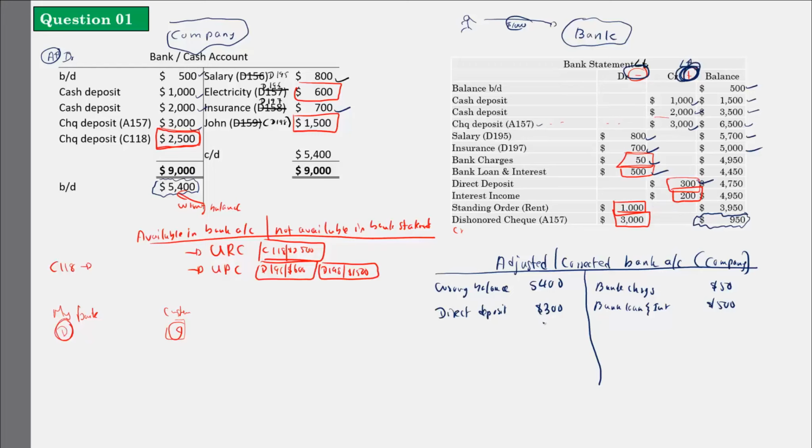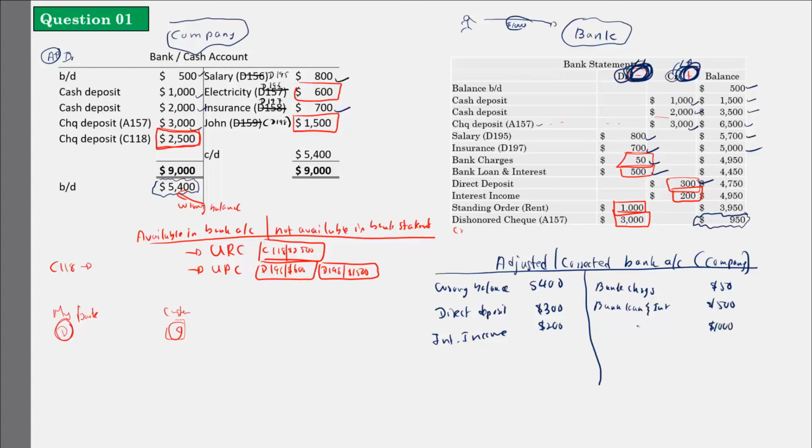And standing order rent payment. The bank has made that payment from my account, so that is a reduction. I said whatever the reductions will be recorded as debit, whatever the increments will be recorded as credit, from the bank's perspective. Why is that? For them, liability increases, it's a credit record. Liability decreases, it's a debit record. They have made the payment on my behalf, but that 1,000 reduction is not there in my bank account. So let's make that 1,000 reduction. Standing order, rent. So this one is done, this one is done.